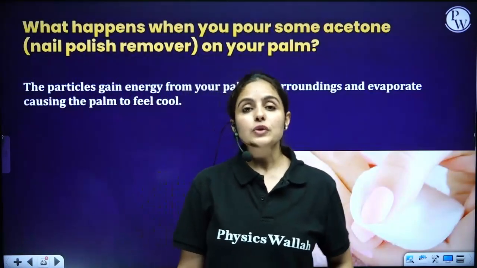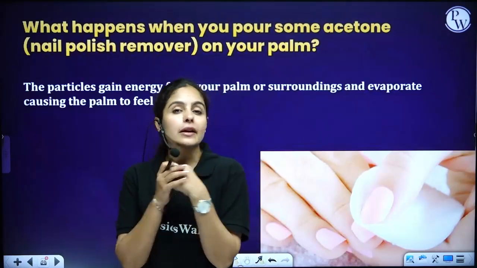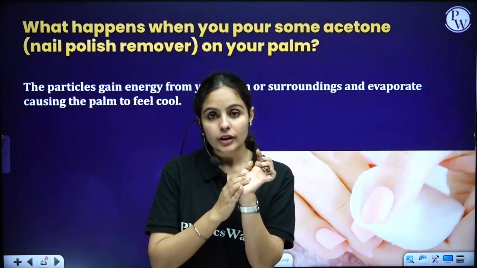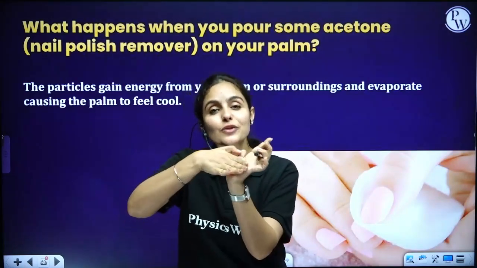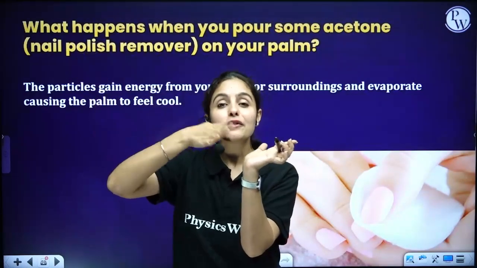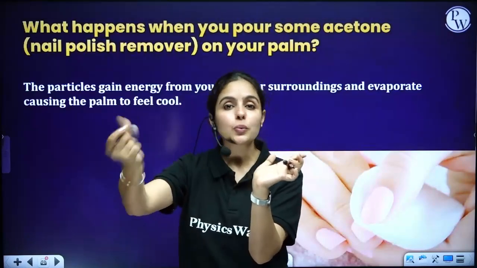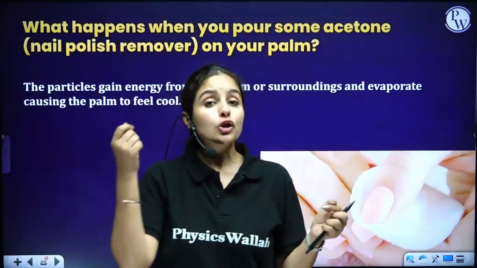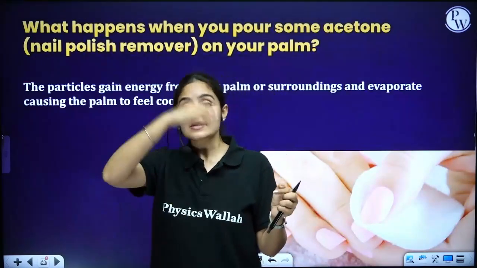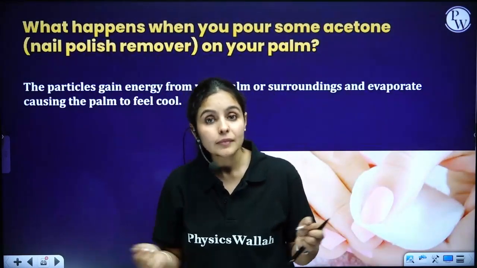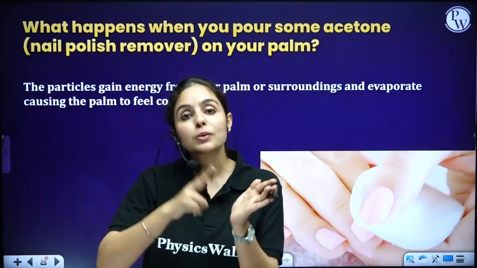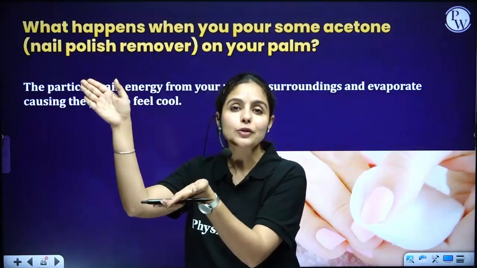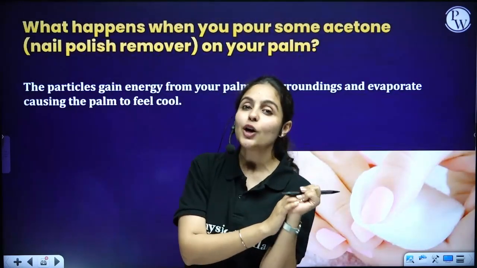Now at the same time, if we take an example of acetone, which is nail paint remover, or perfumes, as soon as you spray it on your body, on your skin, it takes away the heat from your skin. It vaporizes. That liquid turns into vapor state quickly. You know how acetone converts from liquid to vapor state. You know how quickly sprays get vaporized. So as soon as it converts from liquid to vapor state, it takes that latent heat from your body, and makes your skin feel cooler.